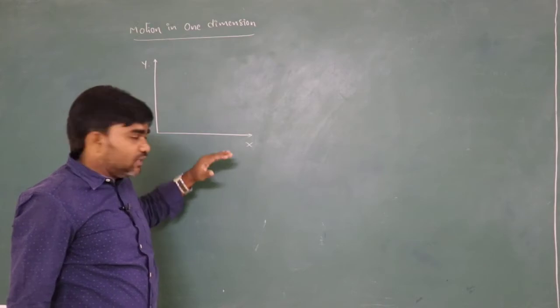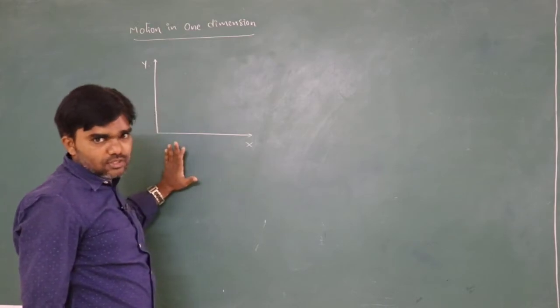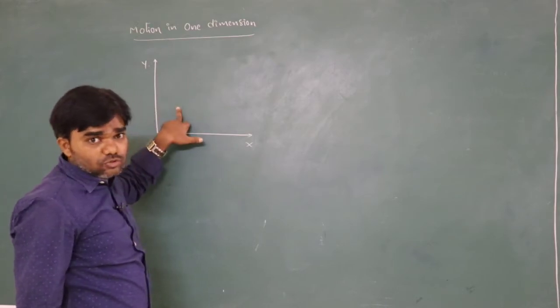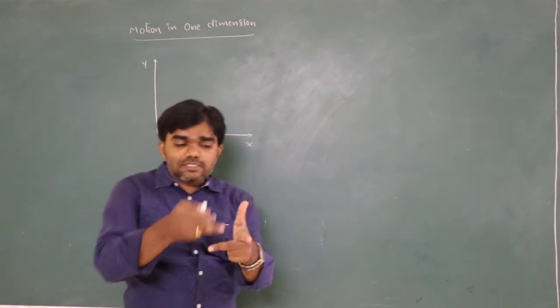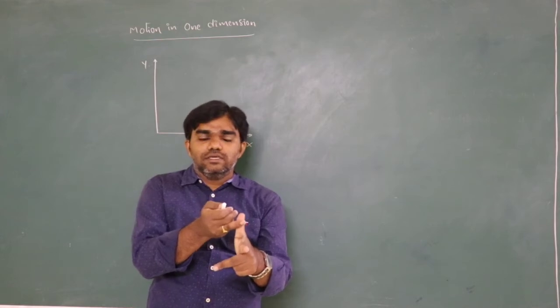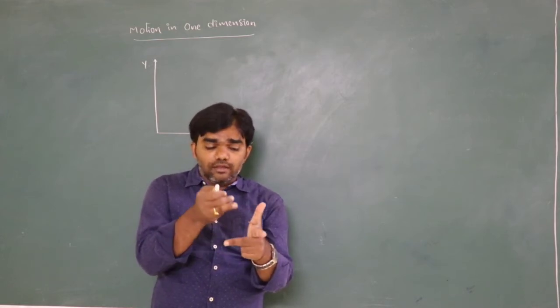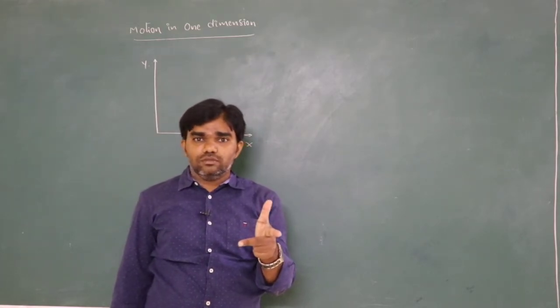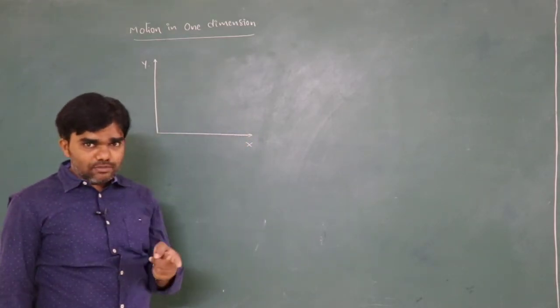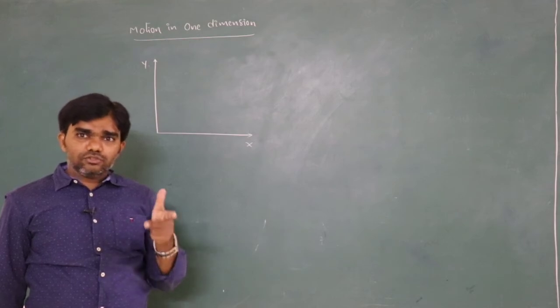If the body is moving in the xy plane, that is two dimensional motion. If the body is moving in the three dimensions, x axis, y axis and z axis, then this is called three dimensional motion. So we have three conditions: one dimensional motion, two dimensional, and three dimensional.